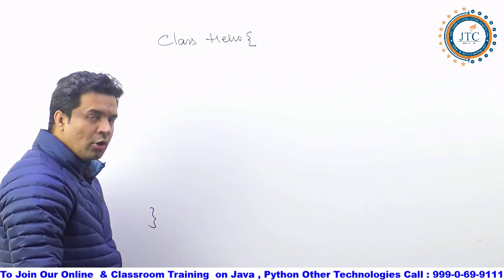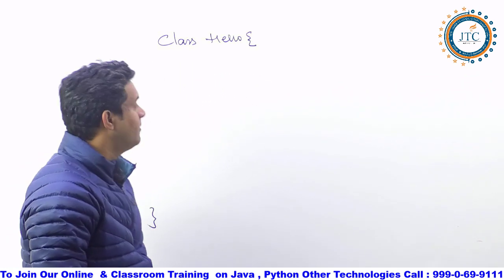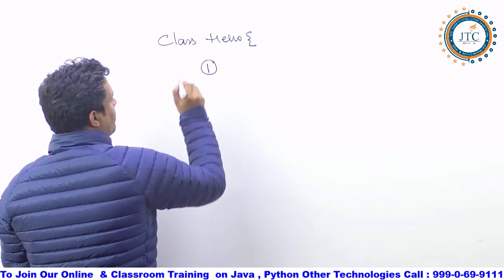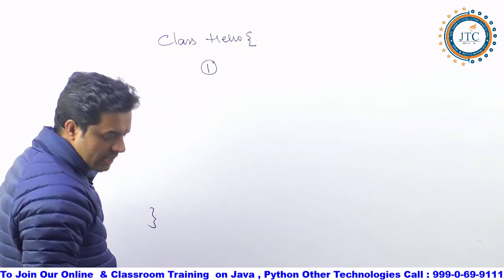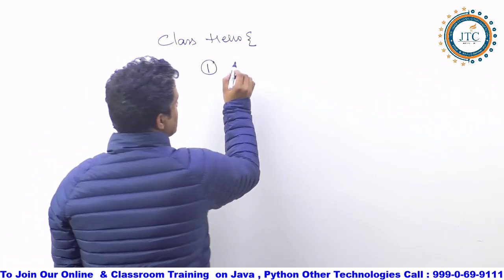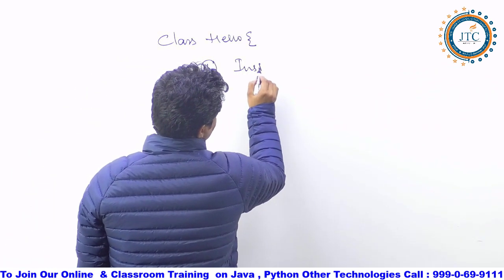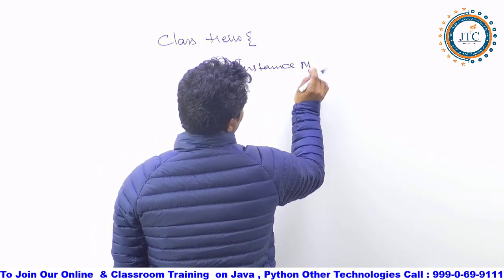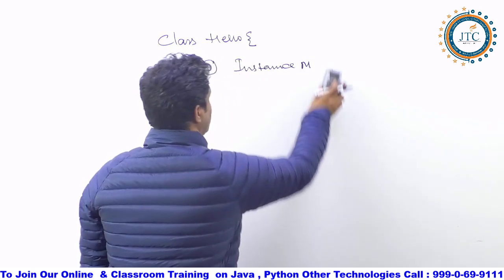Now, two different types of method we are going to define inside this class. Fine? Number one is the instance method.